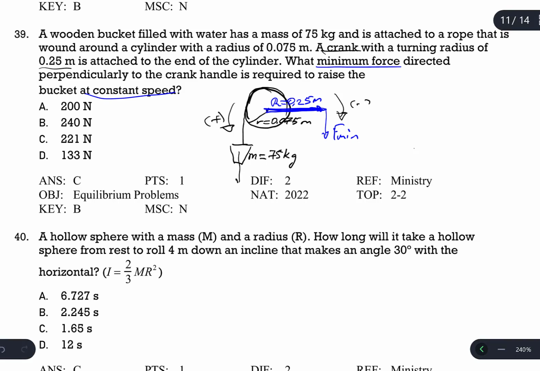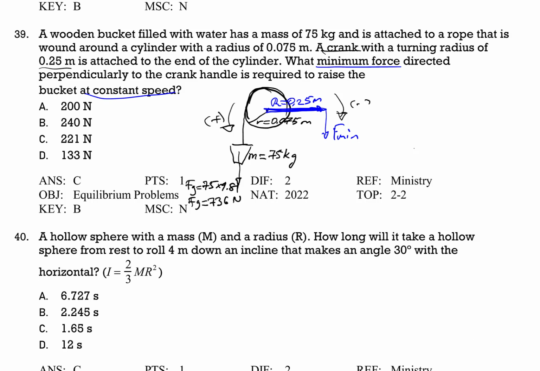First calculate the force produced by the bucket. Fg is equal to m times g. M is 75 kilograms, g is 9.81. So 75 times 9.81, if we use the calculator, we will get 736 Newton. So 736 Newton produces a counterclockwise torque according to this drawing.